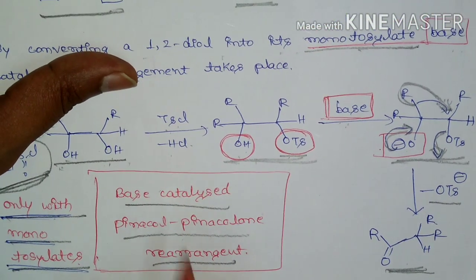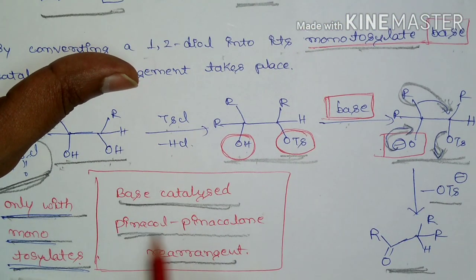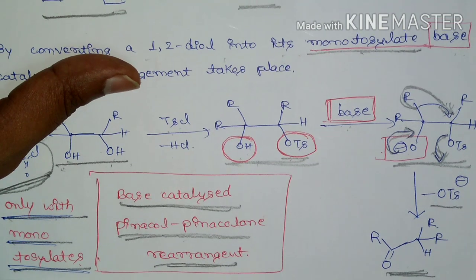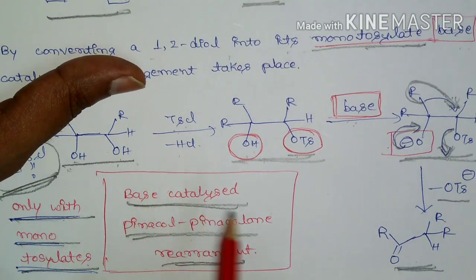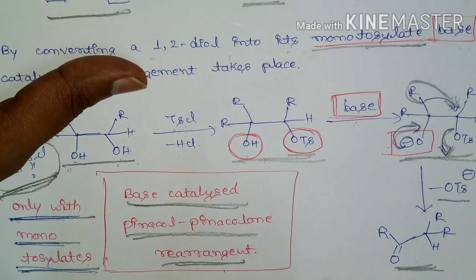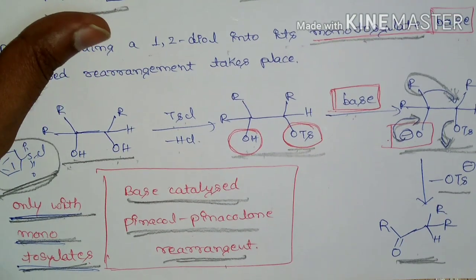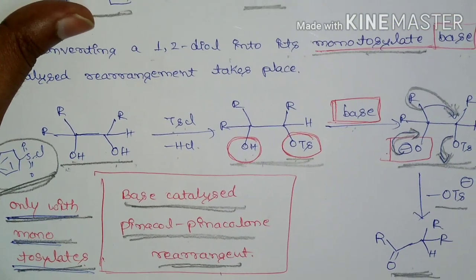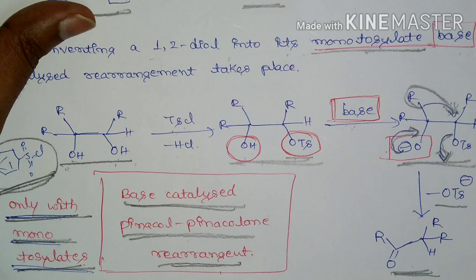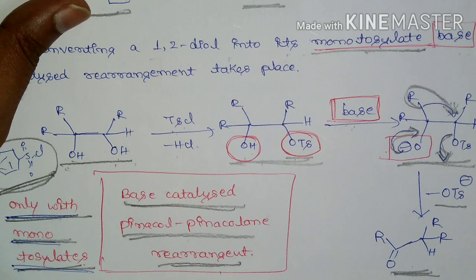So this is an example of base catalyzed pinacol-pinacolone rearrangement, and it is possible only with monotosylates. If the monotosylate is the substrate, then you can expect the rearrangement to take place through base catalysis.